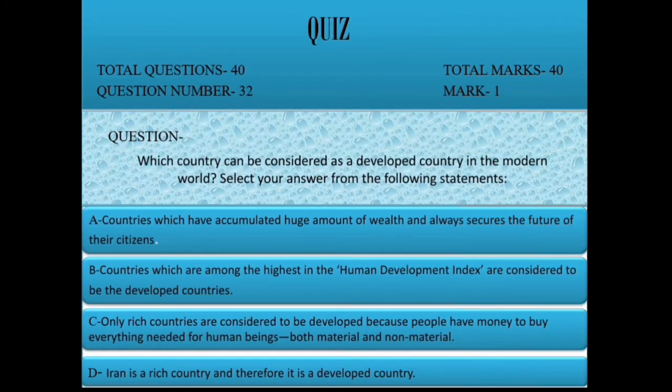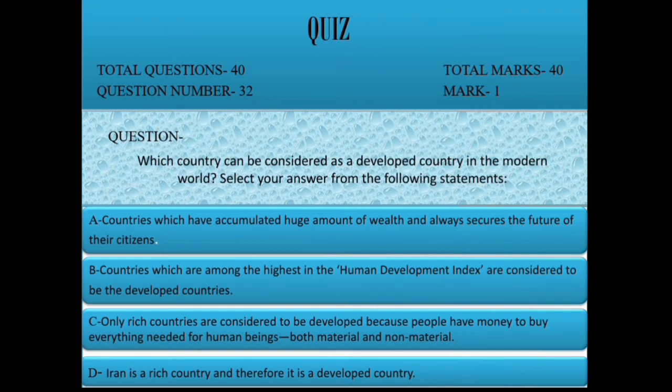Question 32. Which country can be considered as a developed country in the modern world? Select your answer from the following statements. Option A, countries which have accumulated huge amounts of wealth and always secure the future of their citizens. Option B, countries which are among the highest in the Human Development Index are considered to be developed countries.